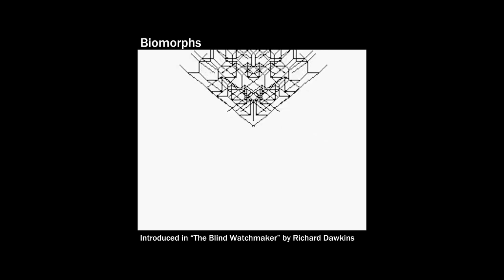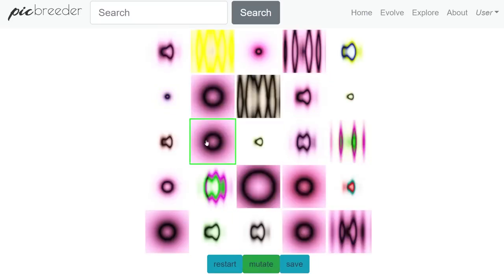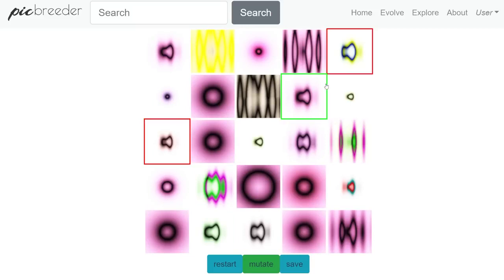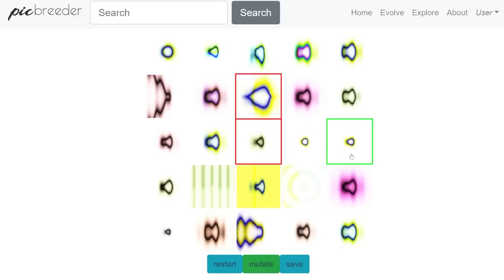In fact, it dates back to the 80s, and the experiment that inspired this video was called Pick Breeder from 2008. People were allowed to select their favorite images from a population, which would then be mutated and crossbred into the next generation. It was a community effort that encouraged people to branch off from other images in all sorts of directions, and can still be played to this day.